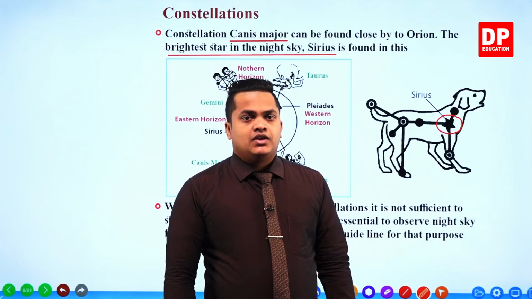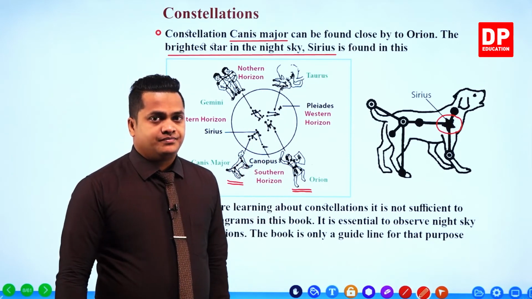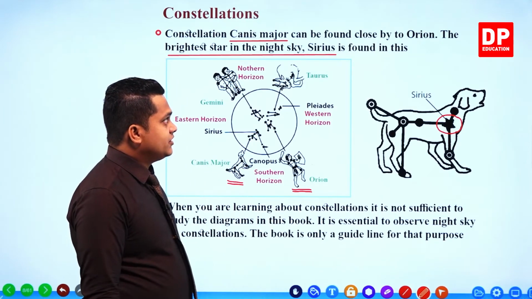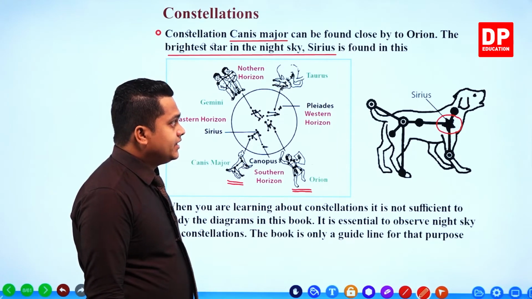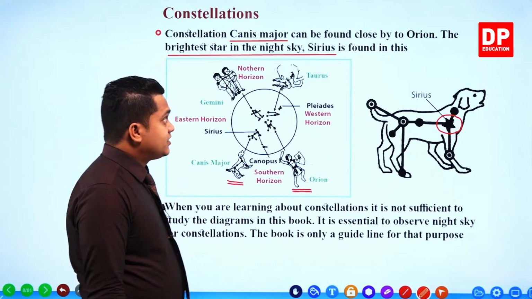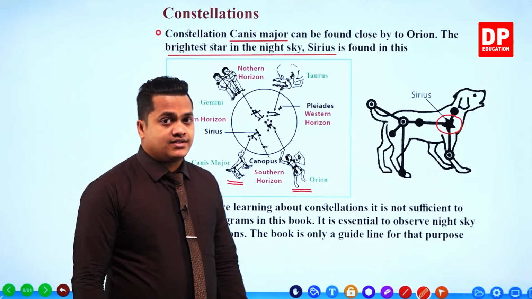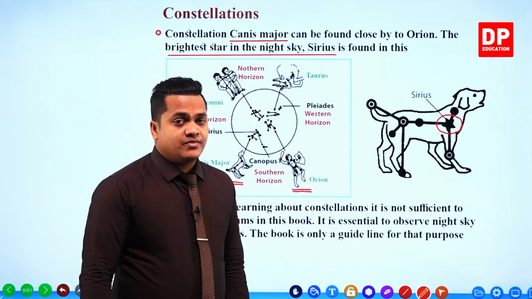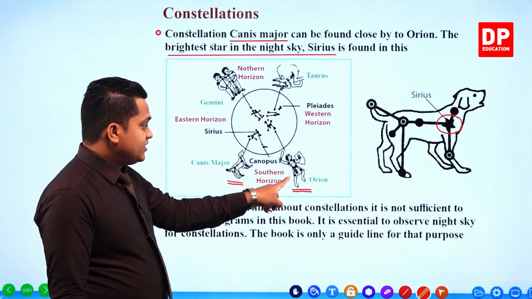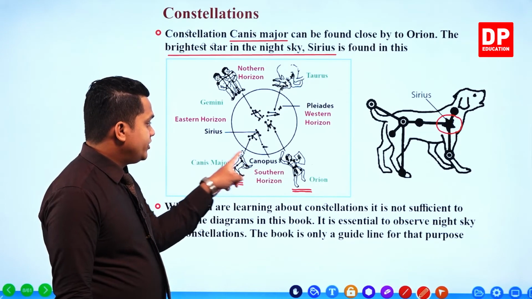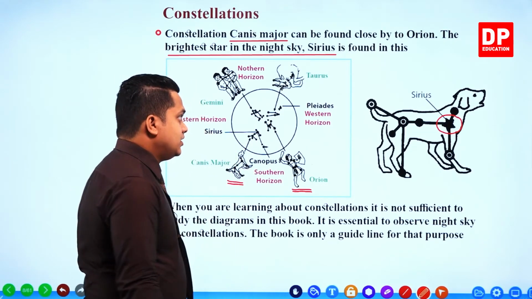Okay then, so this is about Canis Major. Remember, Canis Major has the brightest star in the night sky, which is called Sirius. This is also called the Great Dog. So Canis Major is in the shape of a dog, right? Canis Major is somewhat near to which one? Orion. The Orion constellation.